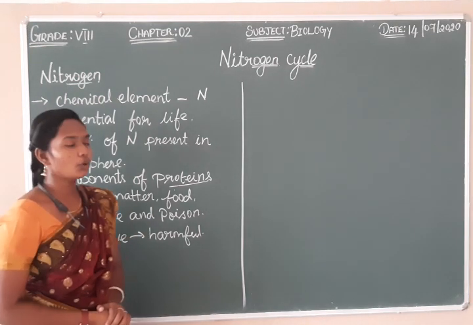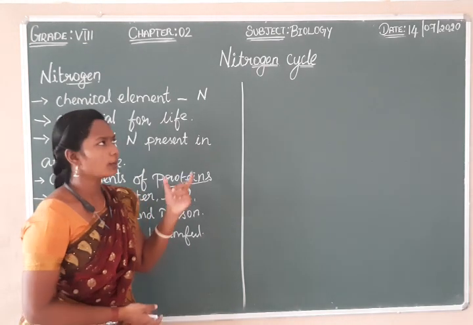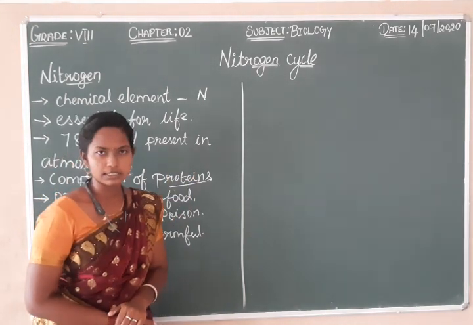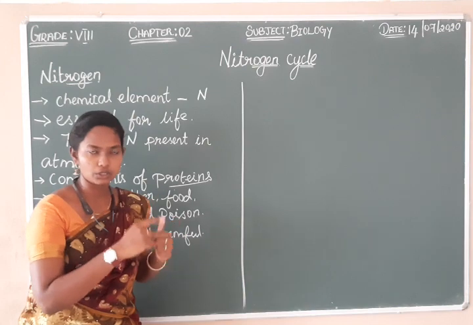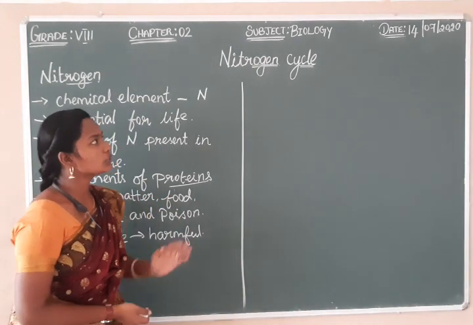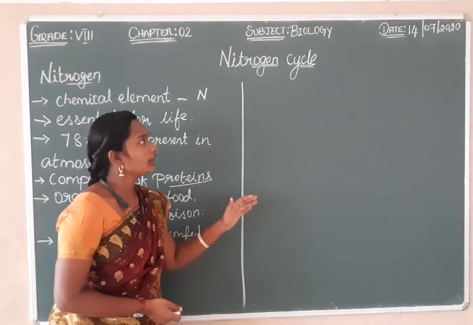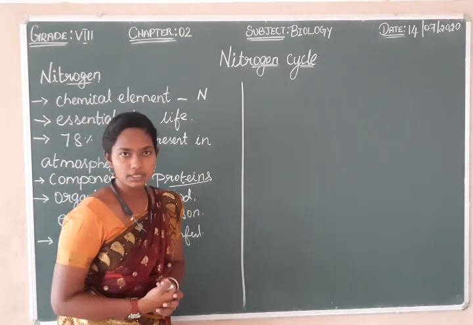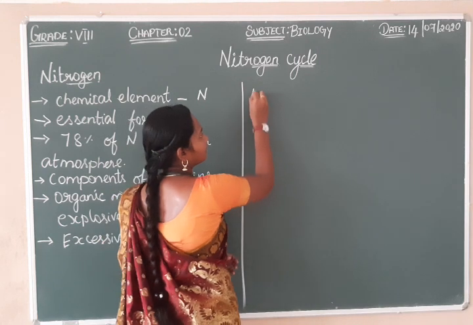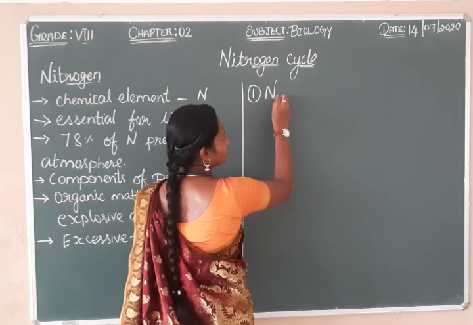And next we are going to move on to the nitrogen cycle. By the term cycle, you can understand that the nitrogen is going to rotate in a circular motion. It goes from the atmosphere to the terrestrial, that is, to the land. Here in the nitrogen cycle, we have various steps. In the first step, it is nitrogen fixation.